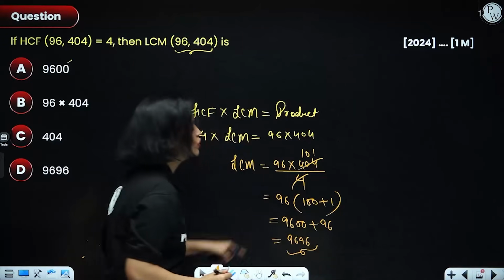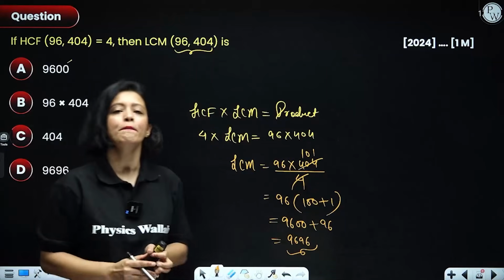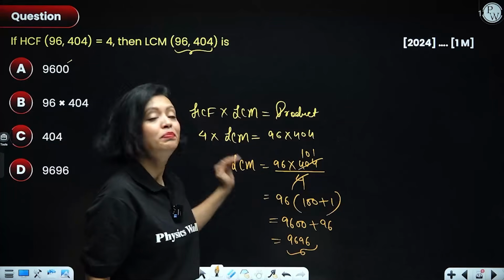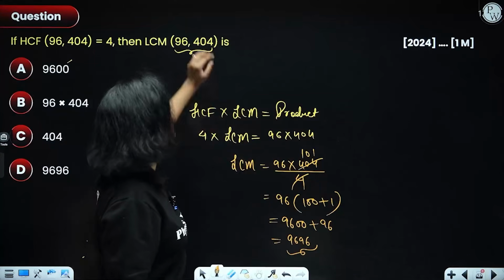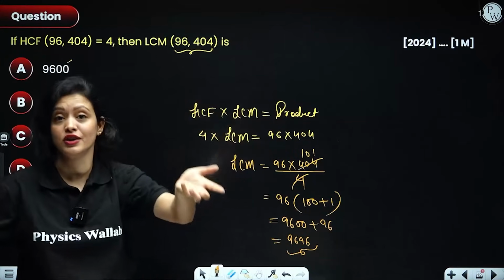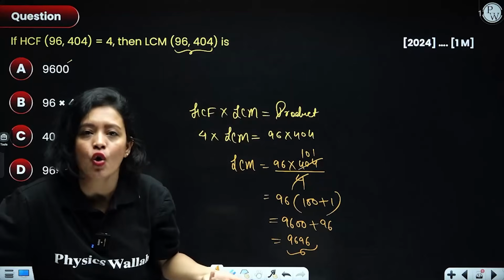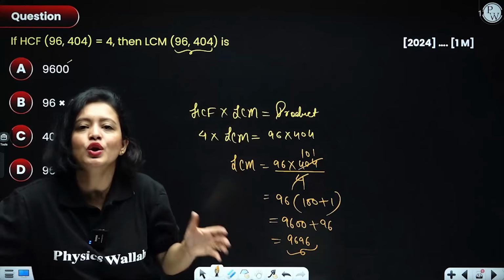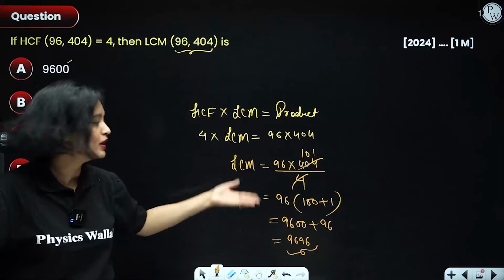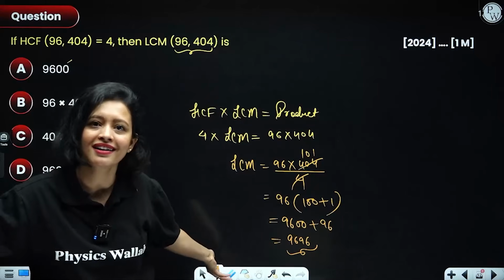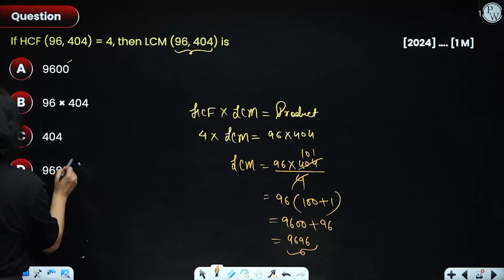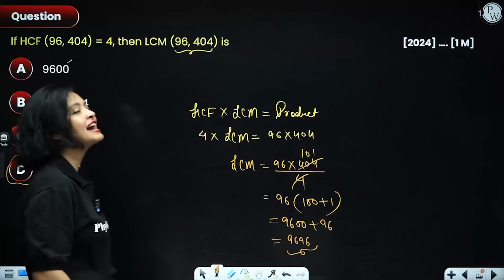See, why did I show you this type of calculation? Because in MCQ type problems, you can save a lot of time by being smart. A lot of people would have figured out LCM by using prime factorization, and there's nothing wrong with that, but it would take a lot of time. So if you can do it by using the property, by doing easy calculation, please do it, right? So I hope you understood it. The answer is option number D, 9696.